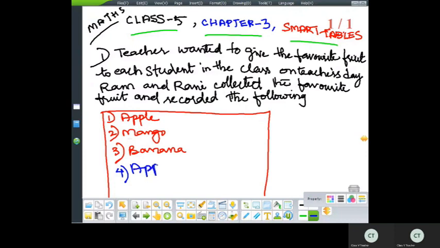Apple, banana, sixth one is mango. Seventh one is orange.